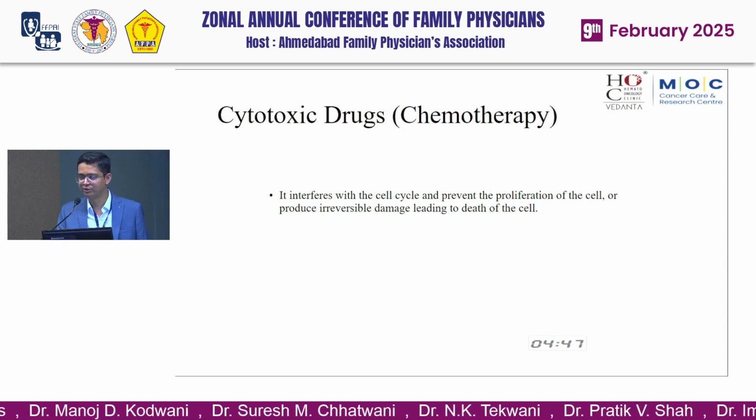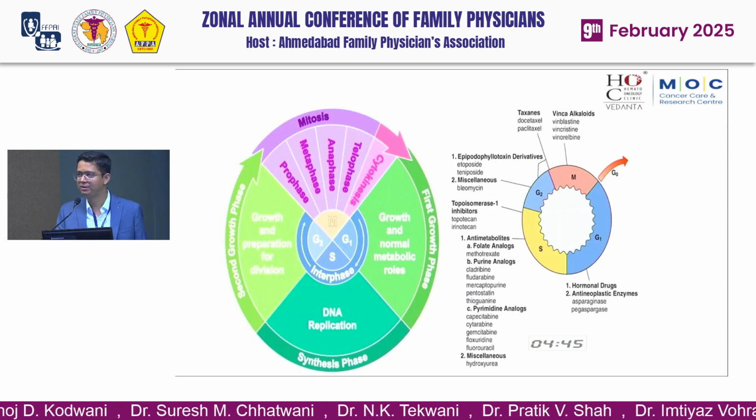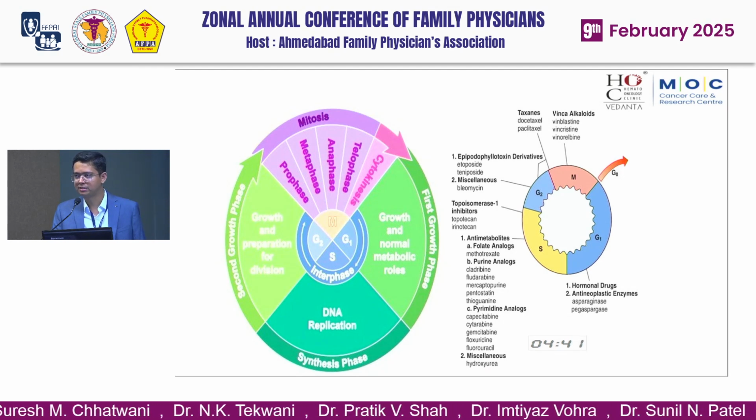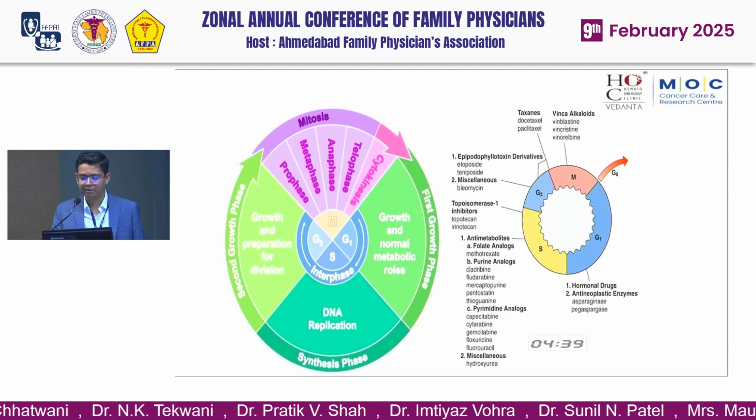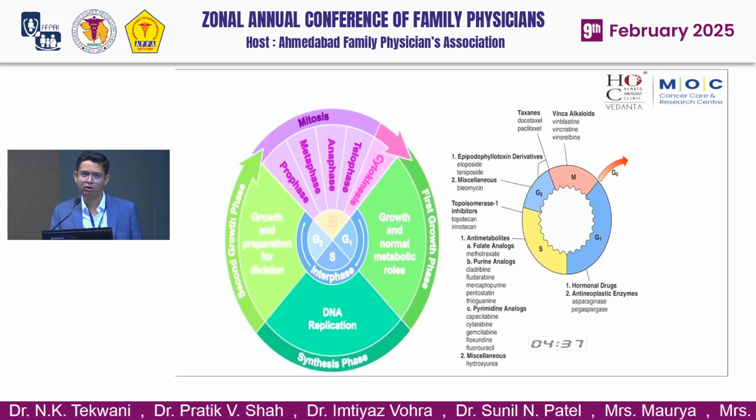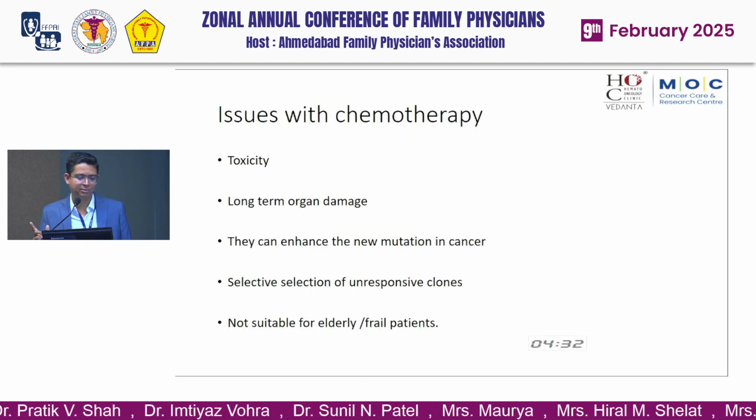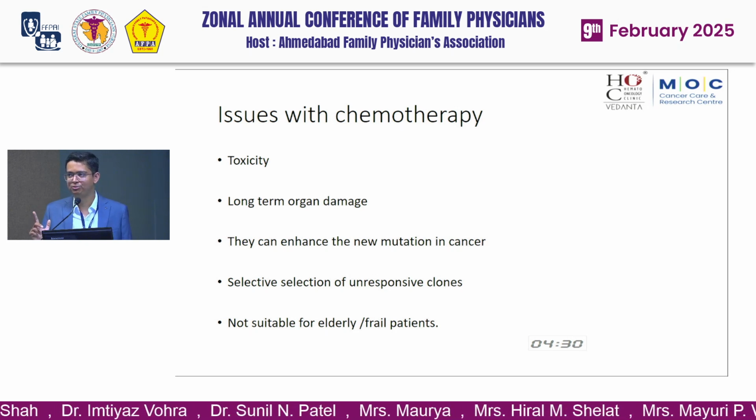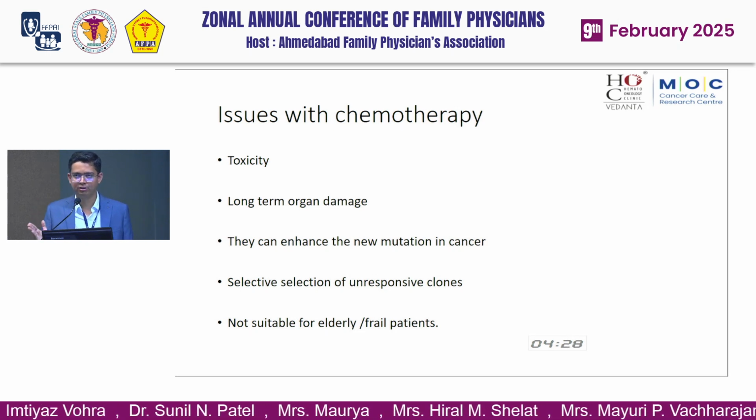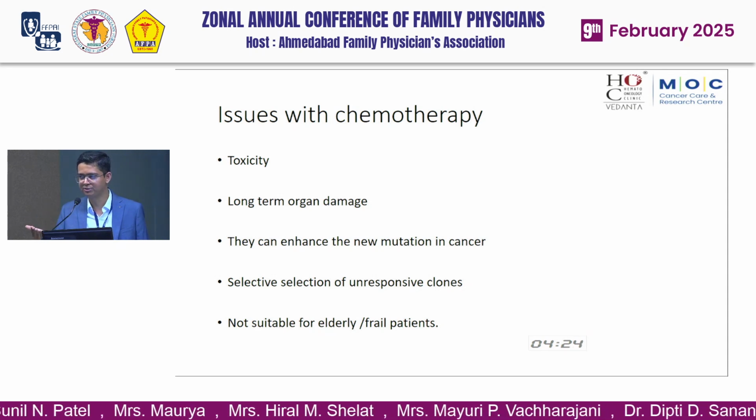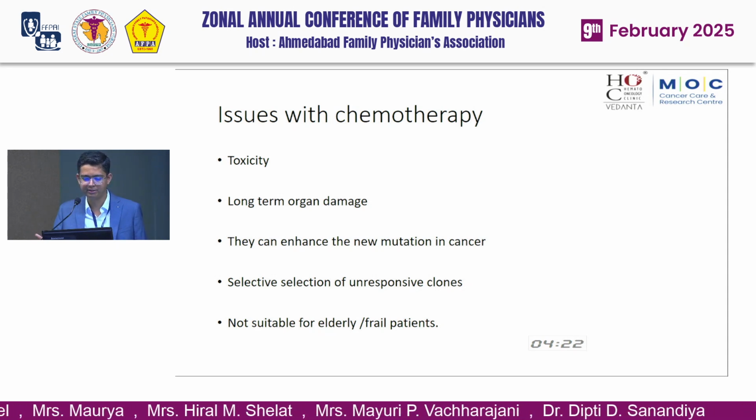We all know chemotherapy acts on various phases of the cell cycle, causing cell cycle disruption and cell death. There are multiple types of chemotherapy acting on multiple parts of the cell cycle, but there are some issues with chemotherapy. One major issue is toxicity. Chemotherapy is highly toxic, affecting other cells of the body. It causes hair loss, myelosuppression, and other organ damage.